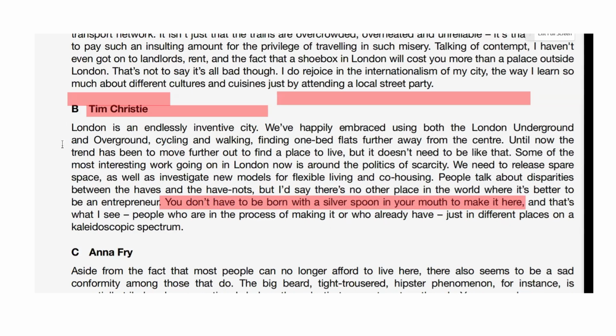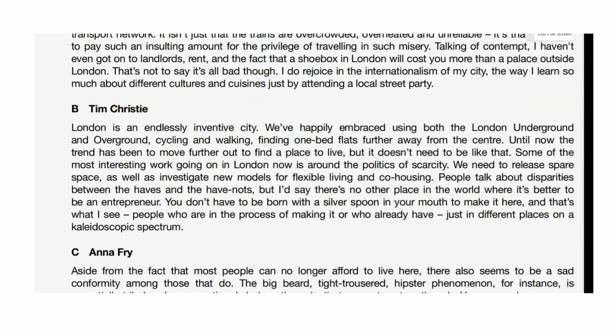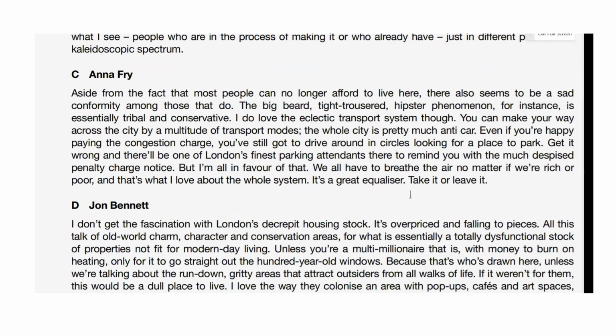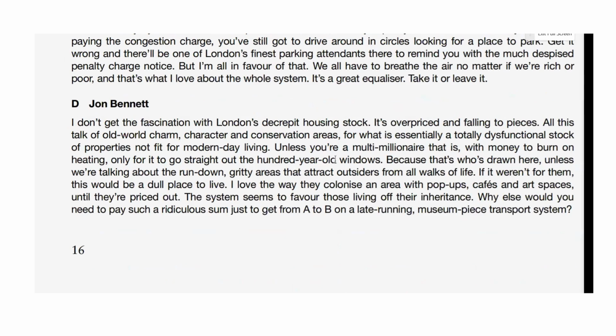Let's just remove some of these things here and look at C and D. What have we got? We got these, the hipsters, eclectic transport, congestion charge, parking attendance, penalty notices. Okay, again, there's nothing here about inequality. So the answer has to be D. Let's just see what D says. Let's move it up.